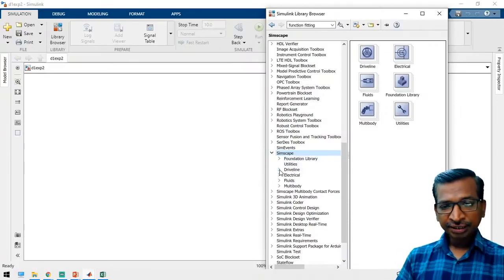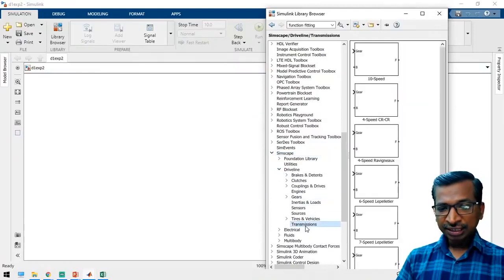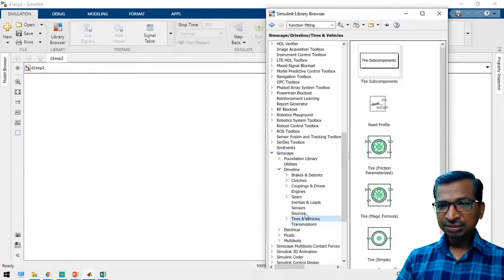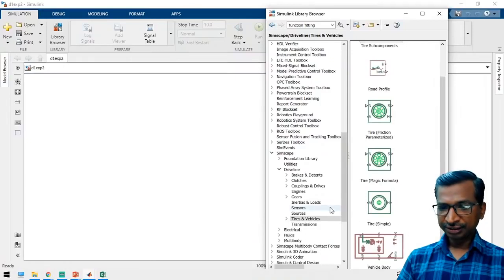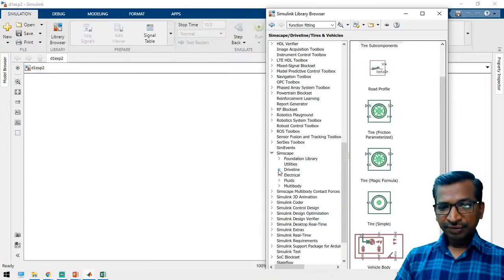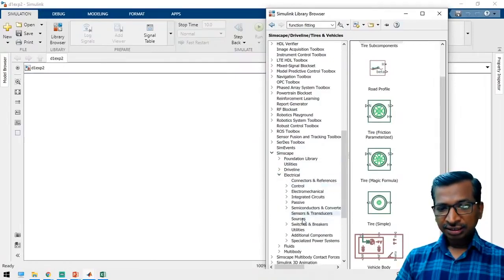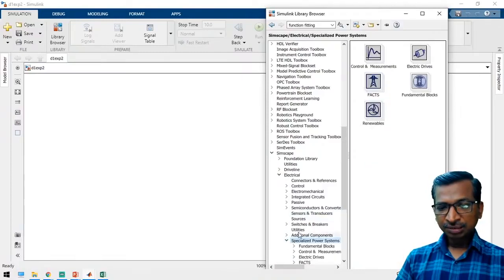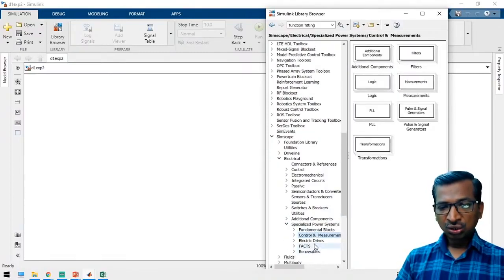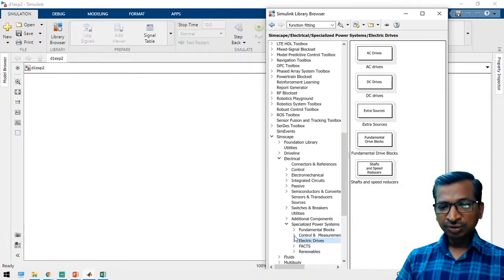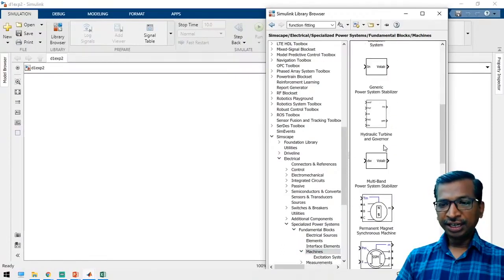In this driveline, you can get the transmissions, all kinds of tires, and vehicles. For the electrical section, there are the specialized power systems, power electronics, and controlled motors. All the motors and any kind of machines will be available.